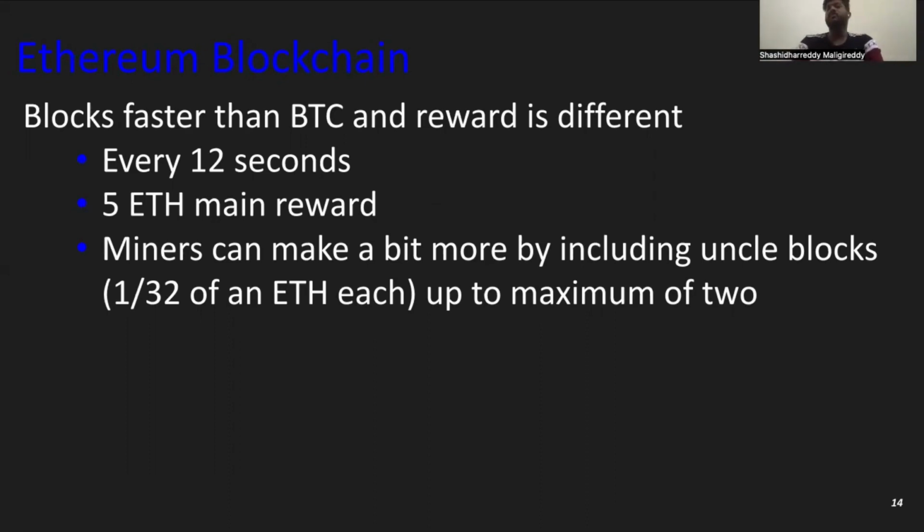Miners can make a bit more by including uncle blocks. Normally miners get a reward for mining, but to get more, nowadays they include uncle blocks, and they get 1/32 of the Ether reward, up to 2 Ether, by including the uncle blocks.